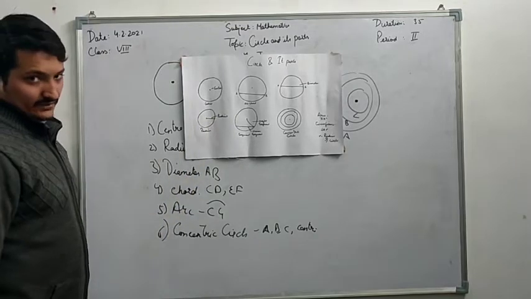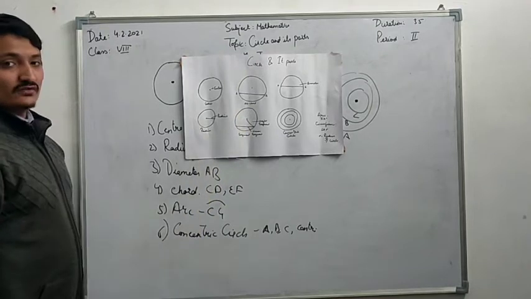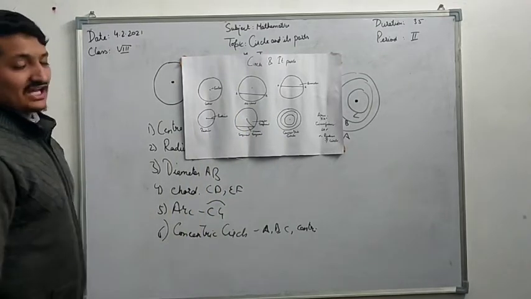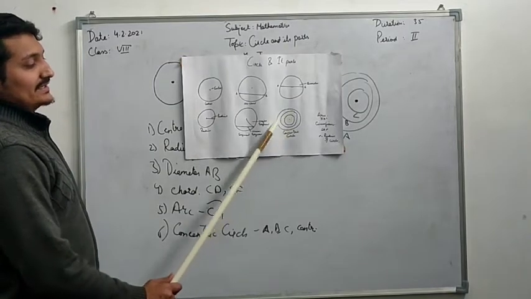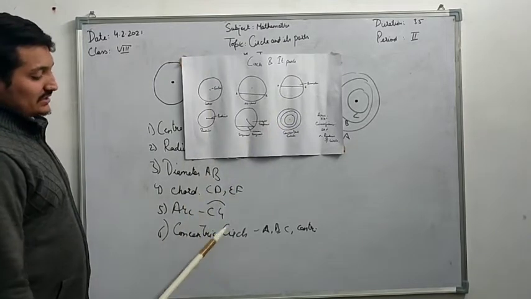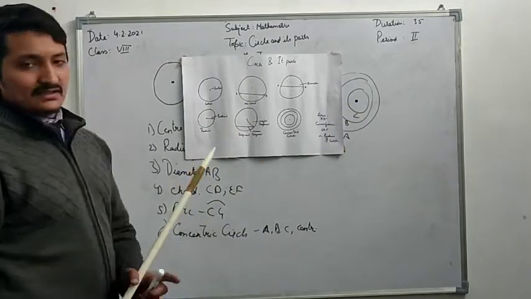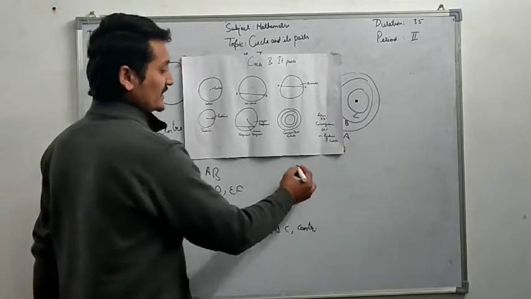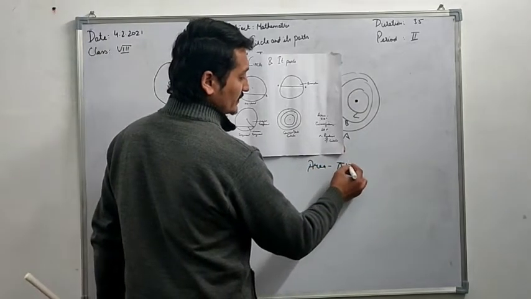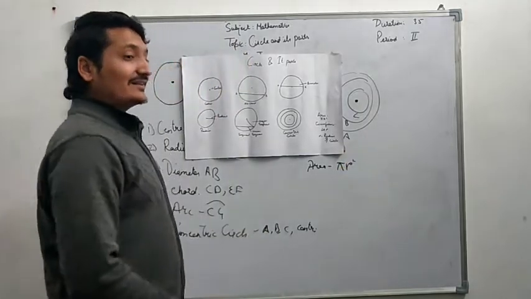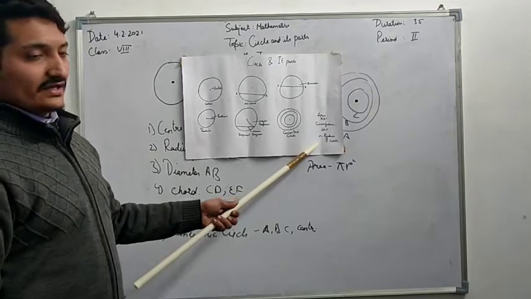The fifth part is the segment, which is cut by a line with the help of the chord, some part of the circle. The last part is concentric circles, that is a circle inside a circle with the same common center. There are two formulas in the chart. Number one is area, pi r square. Who tell me what is r? Sir, radius. R is the radius of the circle.